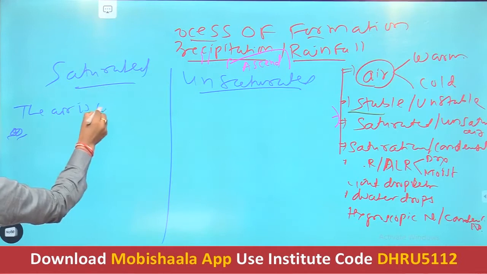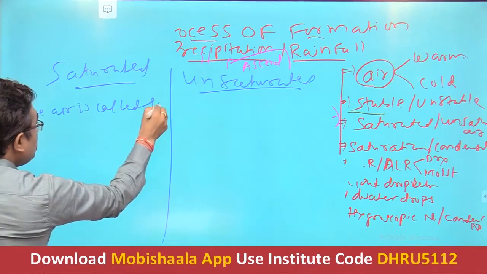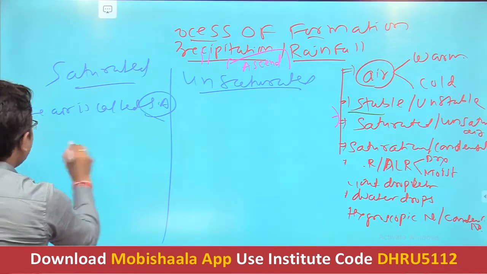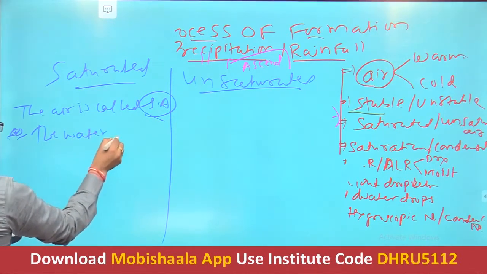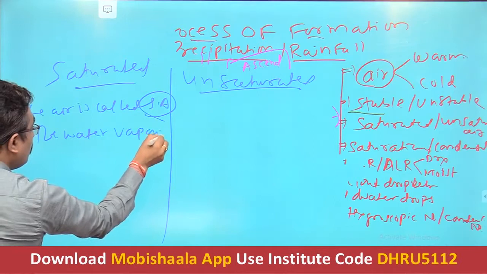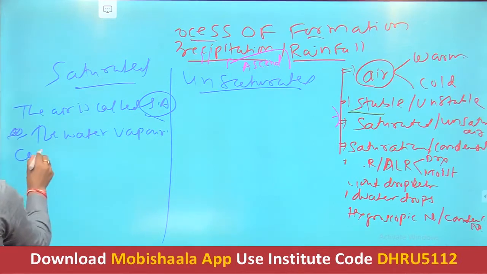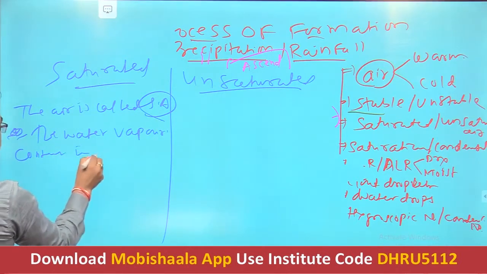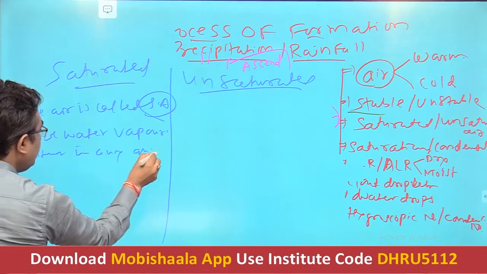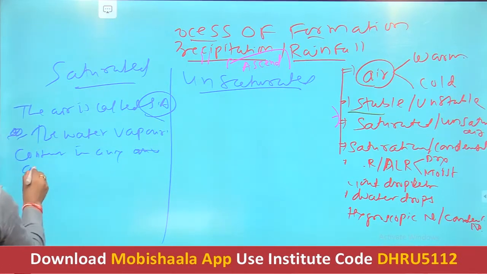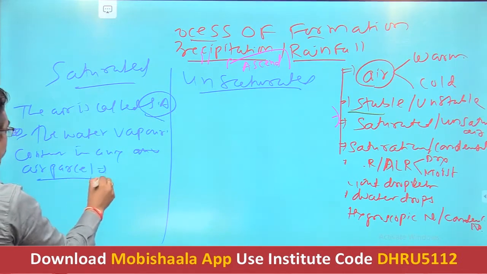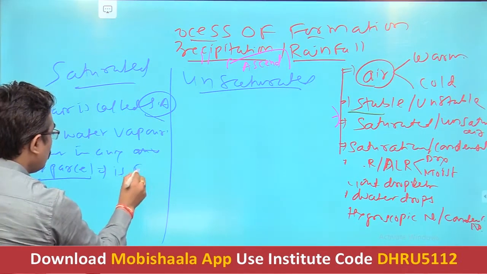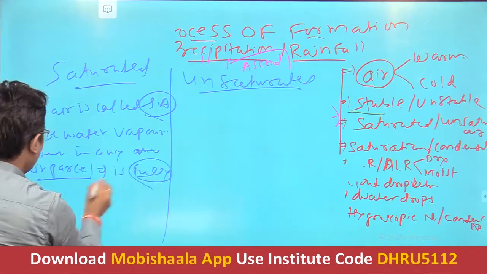The air is called saturated air when the water vapor contained in any air mass or air parcel is fully contained.